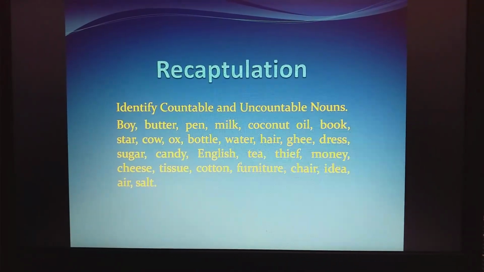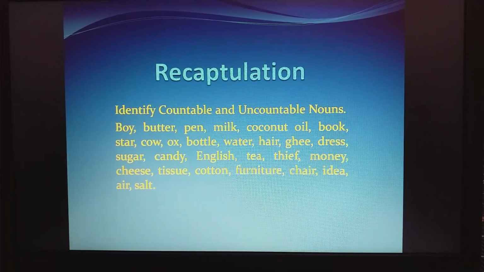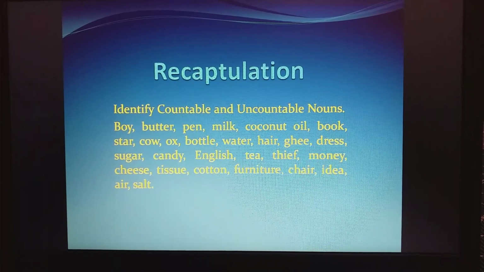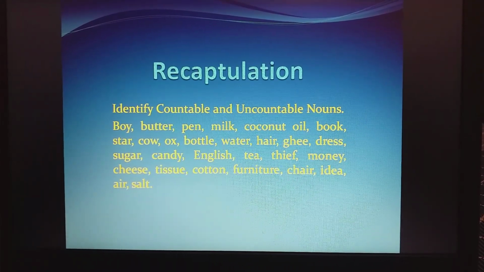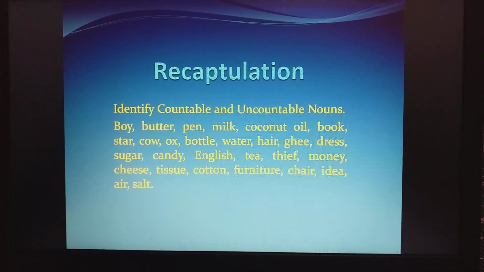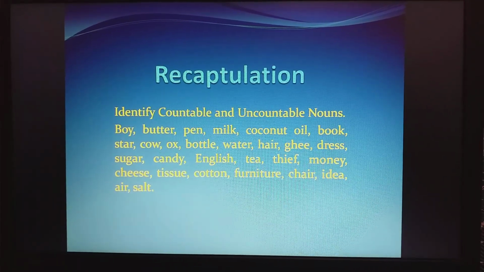Next, cheese. Uncountable. Tissue. Check its plural form. Tissues. It is correct. So tissue is also countable. Cotton. We can't count cotton, so it is uncountable. Furniture. Now, you have heard two tables, three chairs. We use these terms. But we never say one furniture, two furniture.